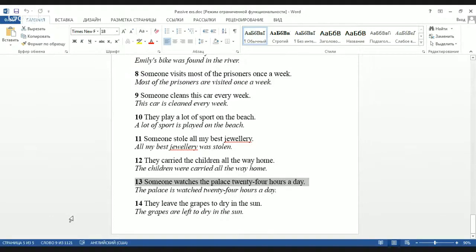Someone watches the palace 24 hours a day. The palace is watched. The doer is not important. Actually, it's quite obvious that this is some kind of security or the guard who does that, but it's not important. We want to emphasize that it is watched 24 hours a day. They leave the grapes to dry in the sun. The grapes are left to dry in the sun.